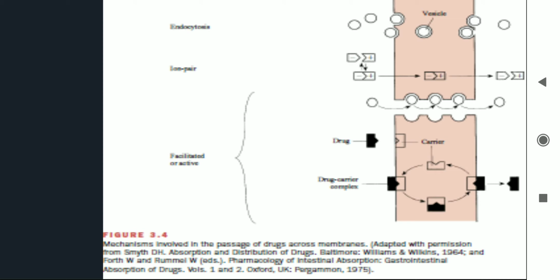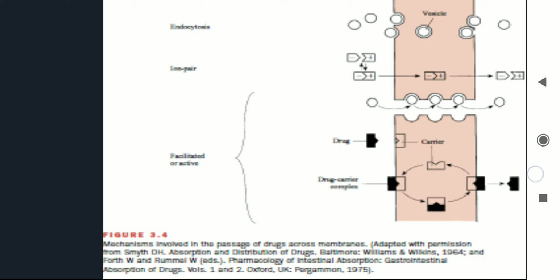The carrier can identify a drug and bind to it. So you can see here there is a binding of carrier and the drug, and this is now a drug carrier complex, which is carried from within the membrane to the other side of the membrane.